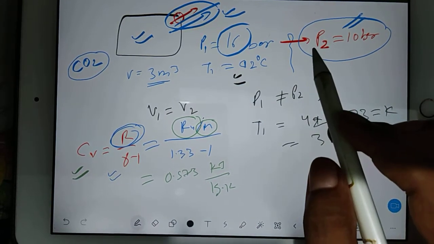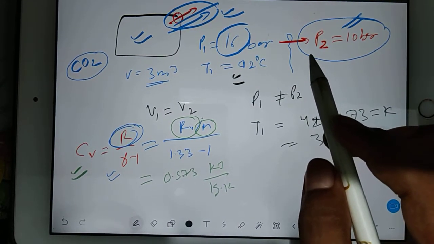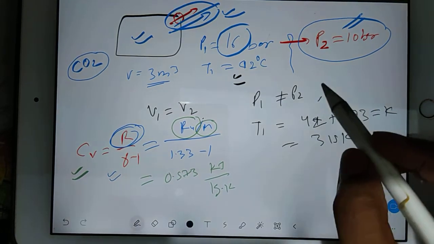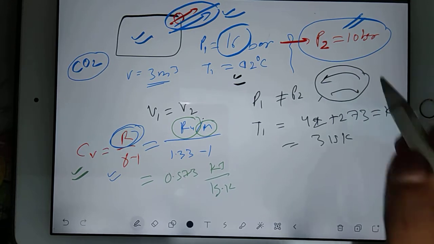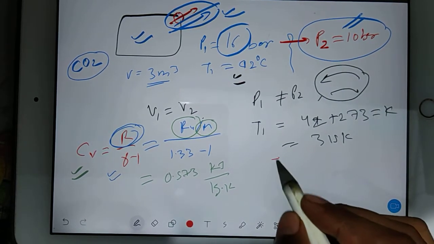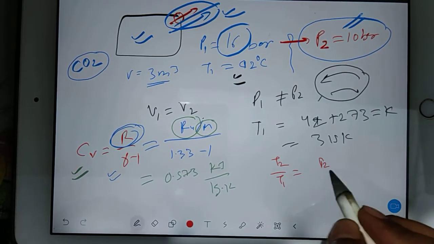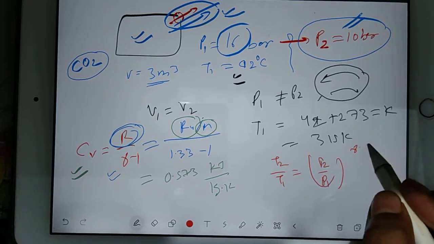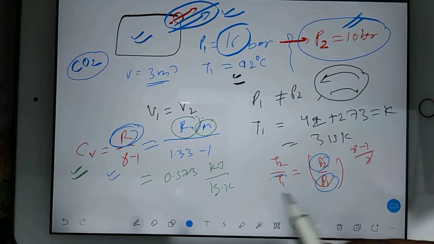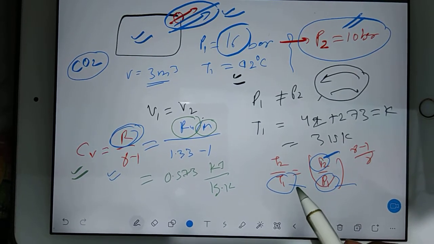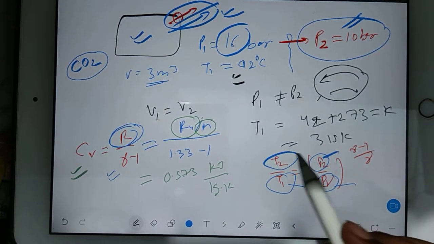Now see, in the question itself, it is mentioned that the tank is insulated. Insulated means heat cannot enter, heat cannot go out. So you have to consider adiabatic. So you have adiabatic relations also, like T2 by T1 is equal to P2 by P1 whole power gamma minus 1 by gamma. So substitute P2 here, P1 here, T1 here, and you find out the T2 value.